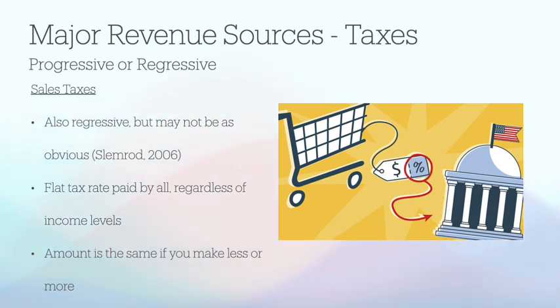And the interesting part about that is that taxes really do reflect the attitudes and the communities and the environments that we live in.